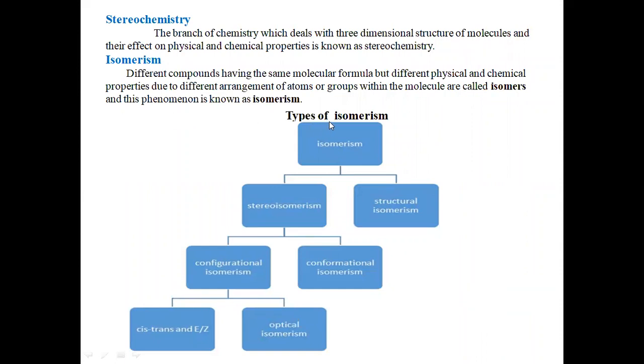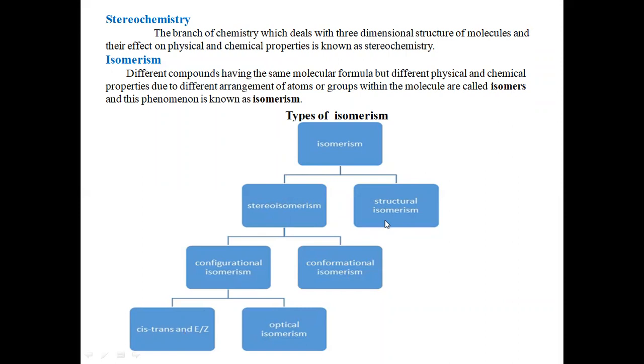There are different types of isomerism. Isomerism is classified mainly into two types: one is stereoisomerism, another one is structural isomerism. Stereoisomerism is again subdivided into configurational isomerism and conformational isomerism. And configurational isomerism is again subdivided into two types: one is cis-trans isomerism, another one is optical isomerism.